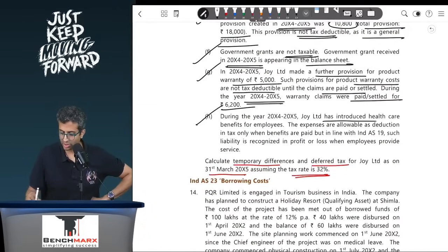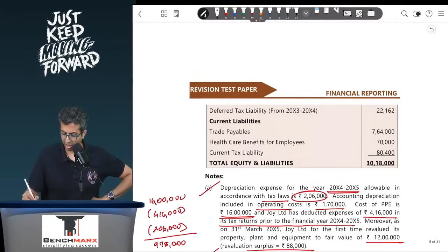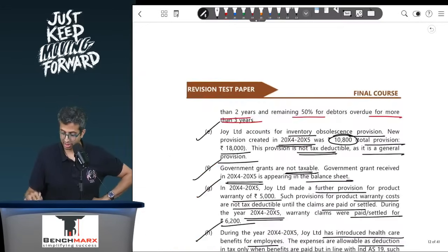During the year 14-15, Joy has introduced healthcare benefits for employees. The expenses are allowed as a deduction in tax only when the benefits are paid, but in line with Ind AS 19, such liability is recognized in P&L when the employee provides the service. So over here you have a healthcare benefit. As per income tax, nothing is recorded in the tax balance sheet, so 0. But income tax will give you deduction when you actually pay it. So this is 70,000 of deduction, which is a deductible temporary difference, and hence 70,000 into 32% will come to 22,400. This is 22,400, which is a deferred tax asset, and hence that takes care of everything.